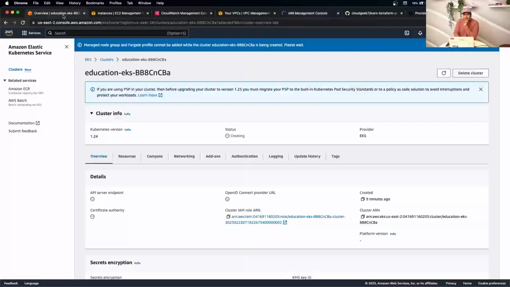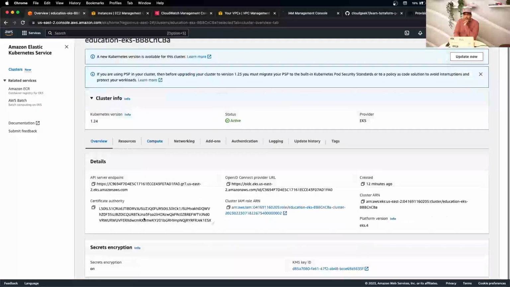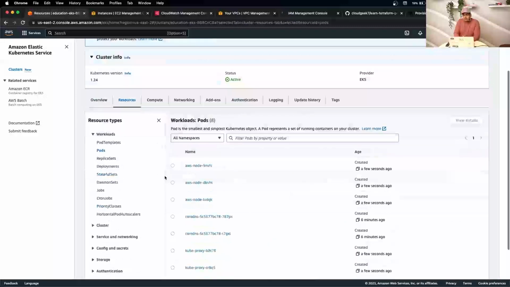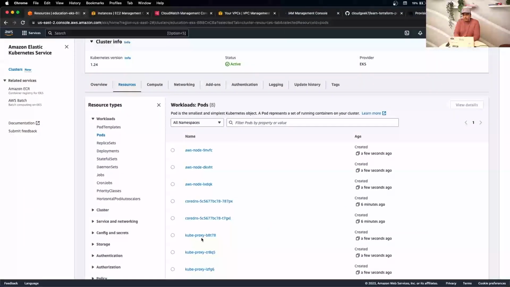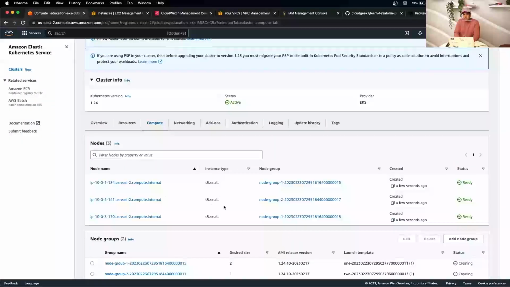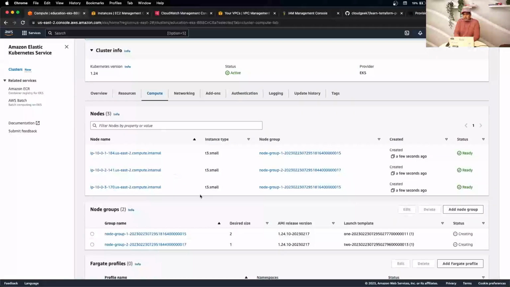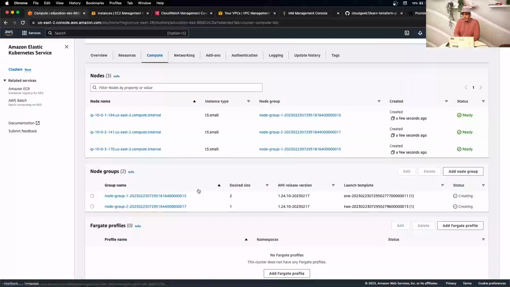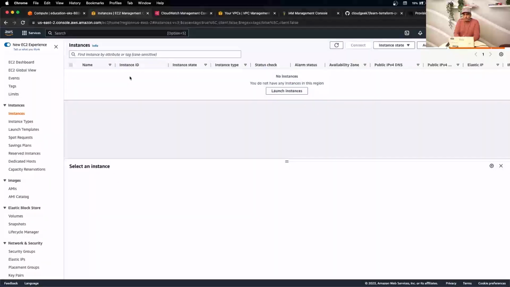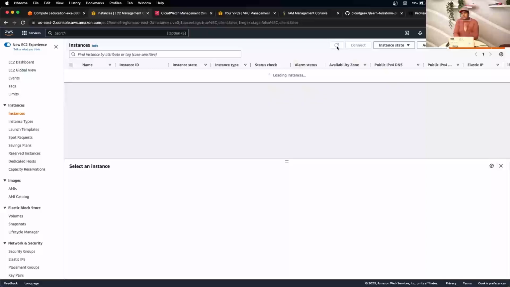Right, let's quickly go back to our cluster again and refresh. Yeah, I can see the server API is available here. Let's go back to the resources and quickly check them. As you can see, kube-proxy is running, CoreDNS, AWS node, which means if you go to compute, there you go, pretty small, you have 3 worker nodes and 2 node groups associated to it. If I go to my issues view, I should be able to see my newly running worker nodes here.